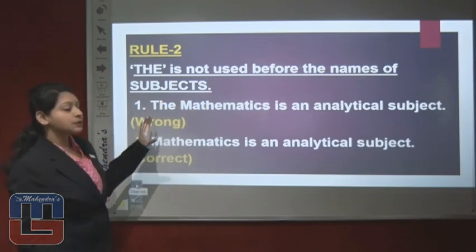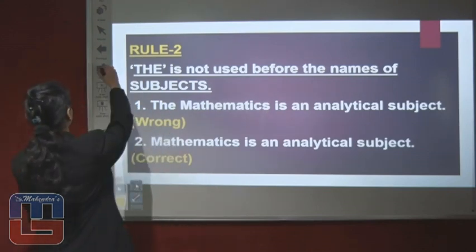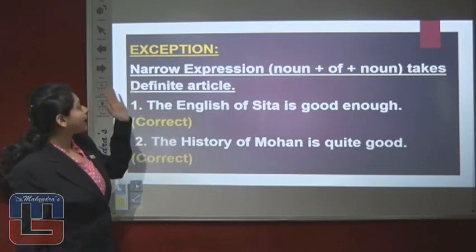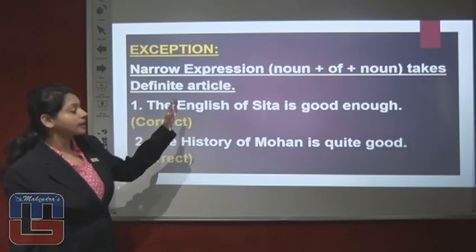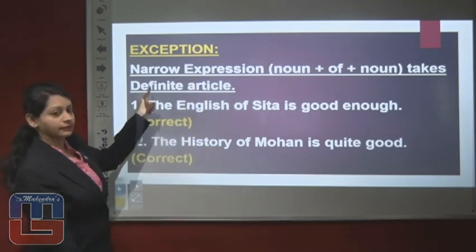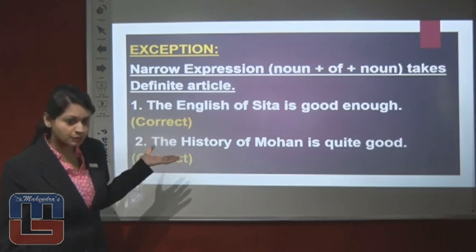Here also for this rule we have some exceptions. Let's see what the exception to the second rule says. The exception says narrow expression. Narrow expression means noun plus of plus noun takes the definite article, right? Now you can understand this through an example.